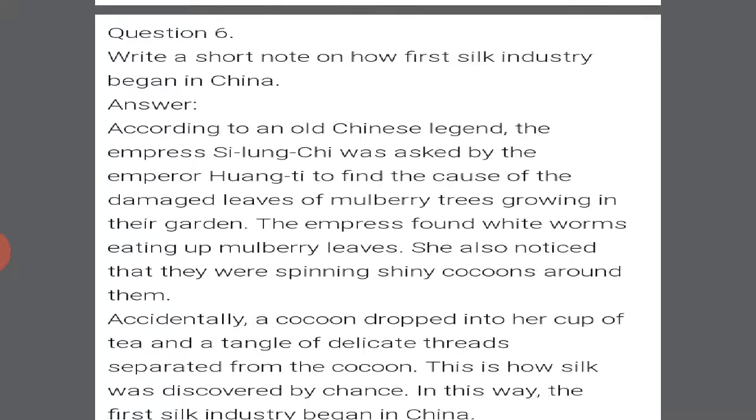They found that the mulberry leaves were eaten by some worms, and those worms spun shining kinds of objects, which incidentally fell into a cup of tea, leaving the shiny cocoons around them. In this way, the silk industry began in China.